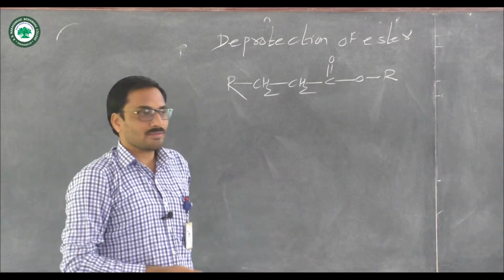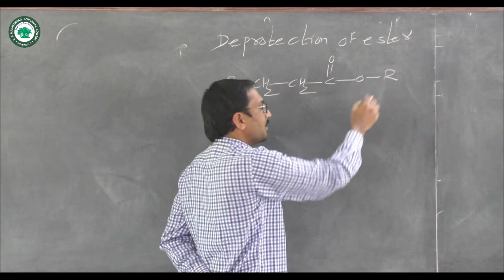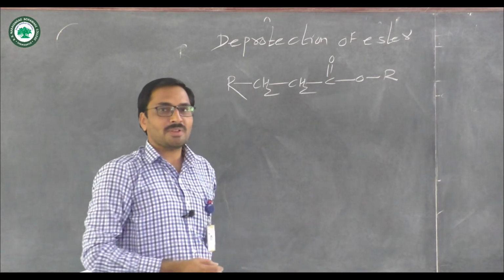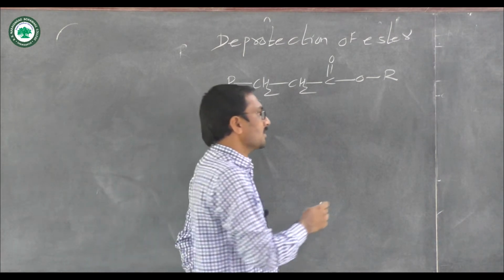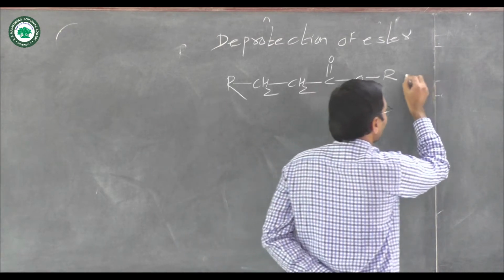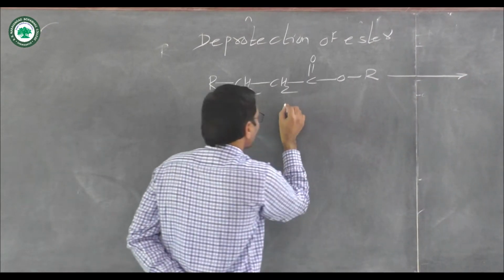Here we take a general example, where R may be methyl, ethyl, or tertiary butyl group. So this is the ester.